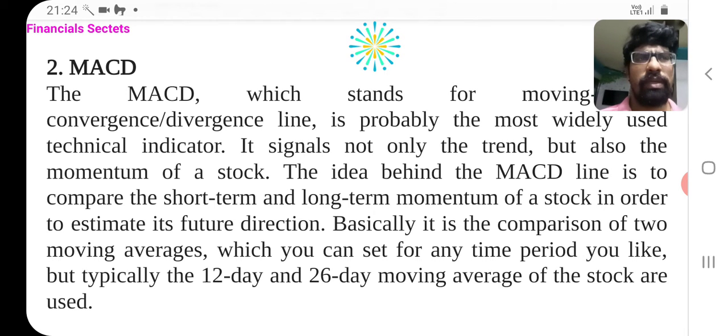The idea behind the MACD line is to compare the short-term and long-term momentum of a stock in order to estimate its future direction. Basically, it is the comparison of two moving averages which you can set for any time period you like, but typically the 12-day and 26-day moving average of the stock are used.